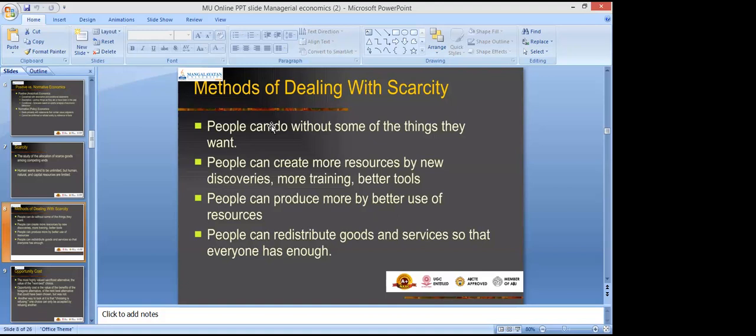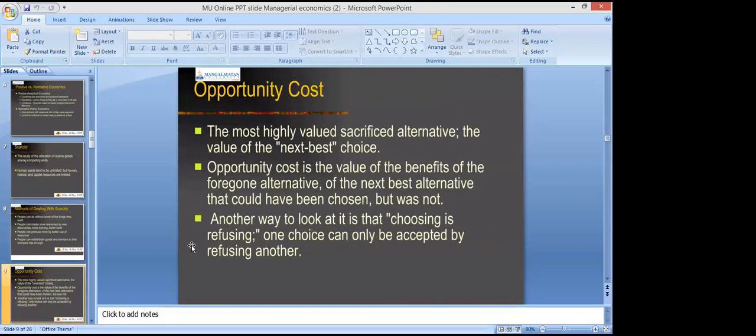So our next slide is opportunity cost. This is one of the most important concepts in economics when we deal with the problem of choices, when we deal with the problem of scarce resources. This is one of the most important concepts of economics. No other subject considers this cost, but it is economics that considers this cost, that is called opportunity cost, right?